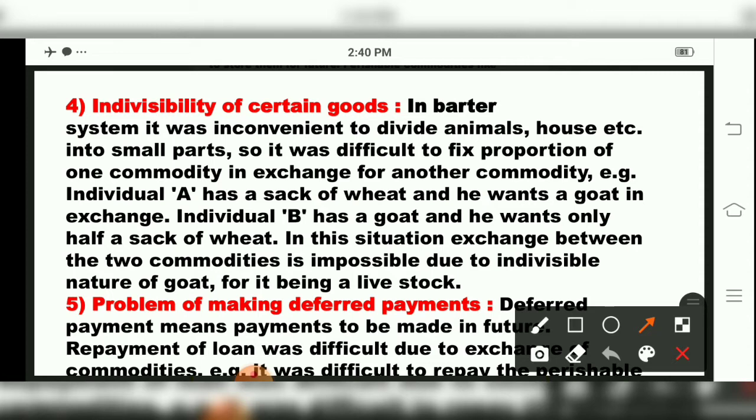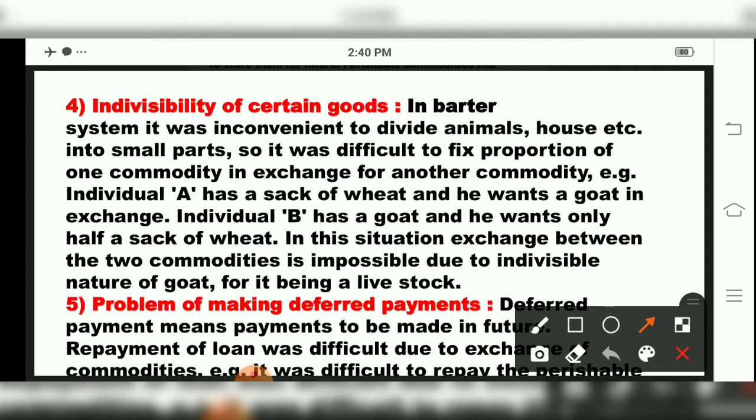it being livestock. So, indivisibility of certain goods: in barter system, it was very inconvenient to divide animals. We cannot divide animals, we cannot make an animal into two parts. That thing was not there in barter system. Even a house we cannot divide, children. So it was difficult to fix the proportion, how much quantity you want in exchange of goods.